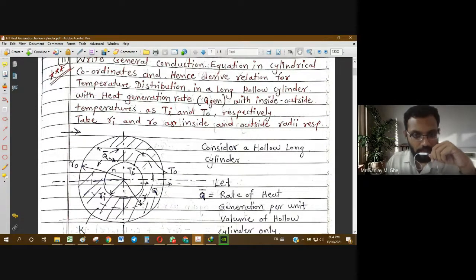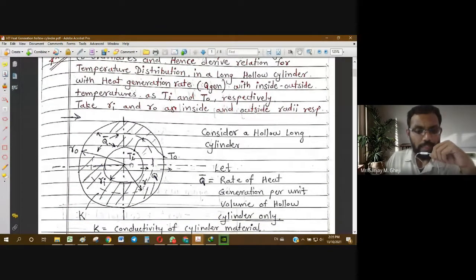So inside there is no solid material. There is some gap between this and this. So it is completely blank or empty at the center. Whatever heat generation takes place will be in this hatched region.